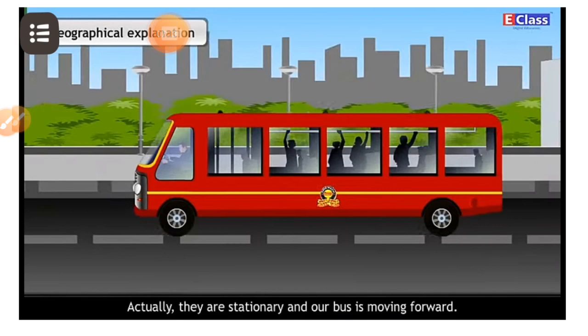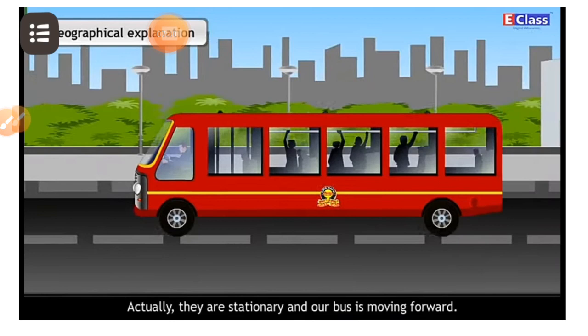While traveling in a bus, we often see trees, electric poles, buildings, etc. outside the window. They appear to be moving in the opposite direction. Actually, they are stationary and our bus is moving forward.